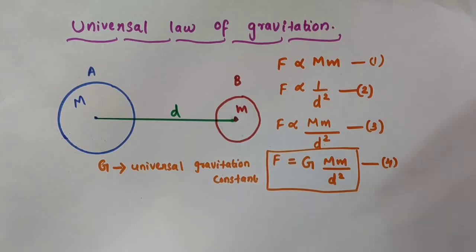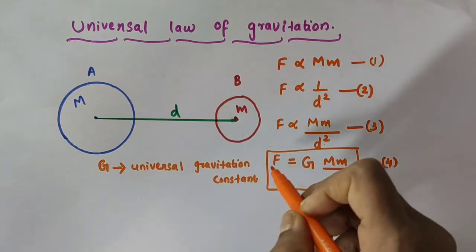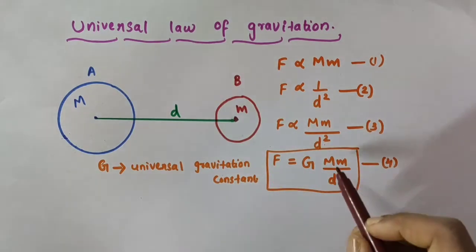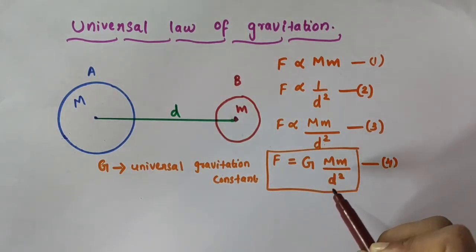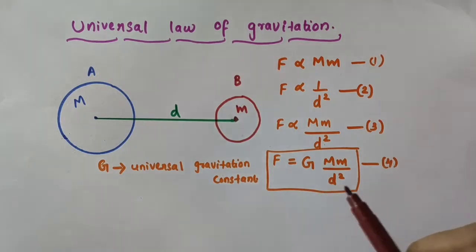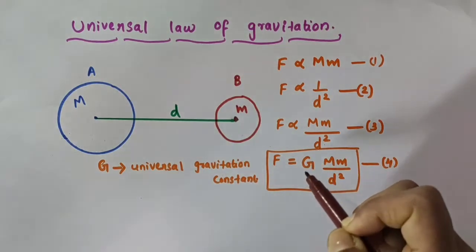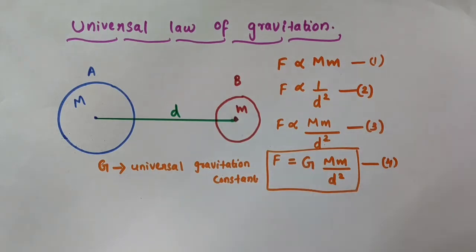Now you see, what is the SI unit of force? SI unit of force is Newton. What is the SI unit of mass? Kilogram. What is the SI unit of distance? Meter. So what about the SI unit of this new constant term, universal gravitation constant? What about the SI unit of capital letter G?